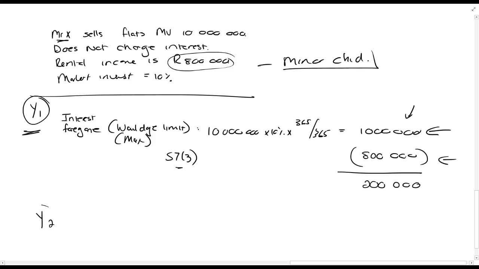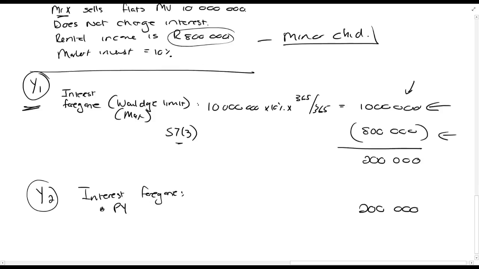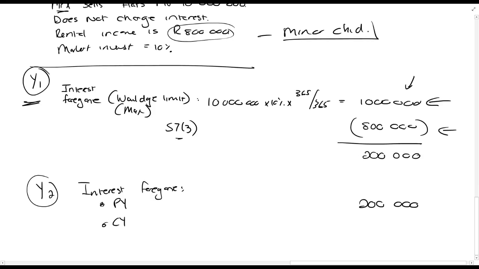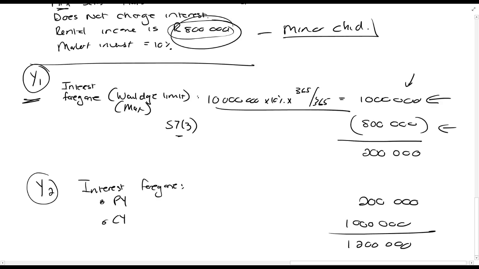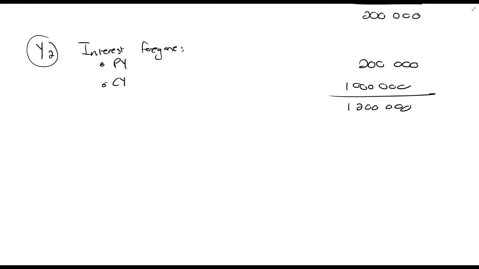In year 2, the interest forgone will be from the prior year, that's 200,000 rands, plus then the current year's, which is again this calculation here, R1,000,000, is 1.2 million rands. So let's say again that the rental income was still 800,000.